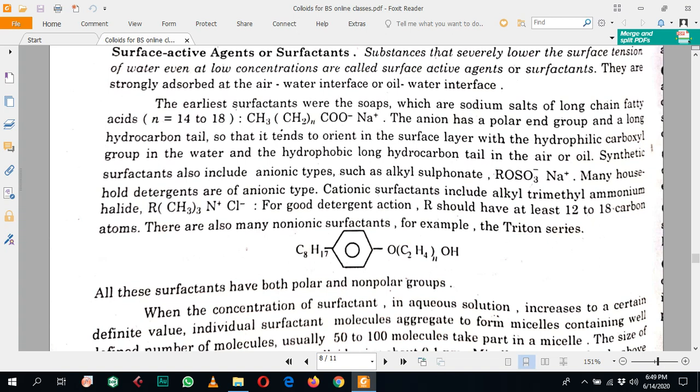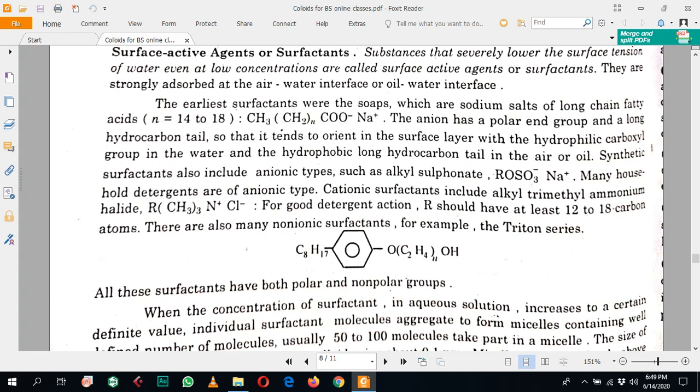So they orient in the surface layer with the hydrophilic carboxyl group in the water, and the hydrophobic long hydrocarbon chains toward the air or oil.